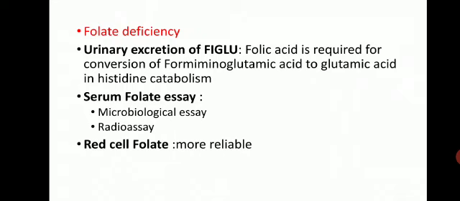Now the test for folate deficiency. The urinary excretion of FIGLU will measure the urinary excretion of formiminoglutamic acid. Folic acid is required for conversion of formiminoglutamic acid to glutamic acid in histidine catabolism. So if there is absence of folic acid, there will be an excess excretion of FIGLU in the urine. Then serum folate assay may be done by two methods, again same as B12, microbiological assay and radioassay. Here the microorganism used is Lactobacillus casei.